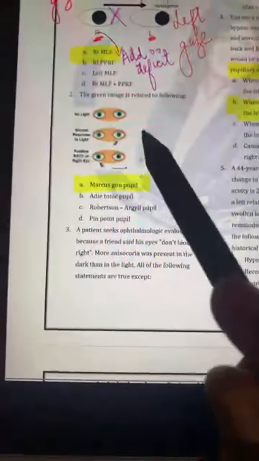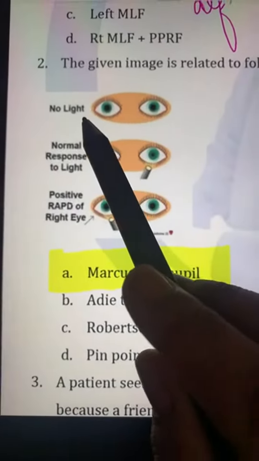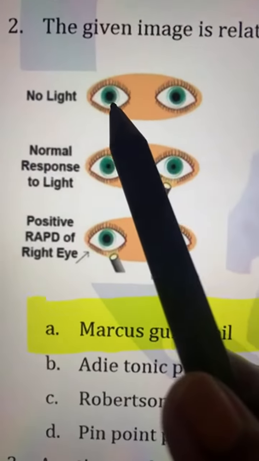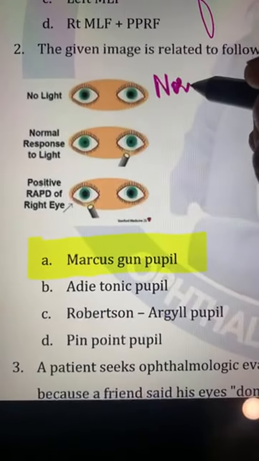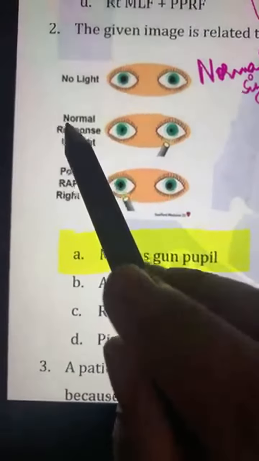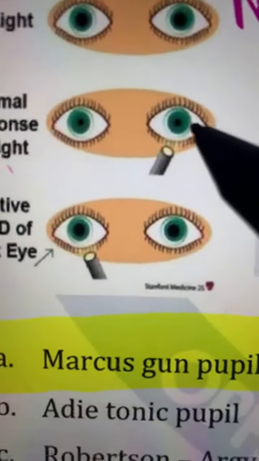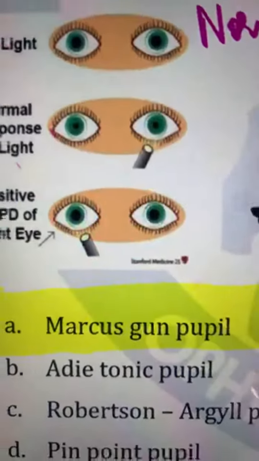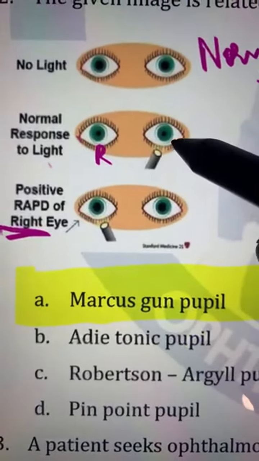Then coming to question number 2, the given image is related to... So look here, when you are not showing any light, this is the normal size of the pupil. So this is your normal size of the pupils, you can see here. Now they are saying there is a normal response to the light. Can you see, we have the pupils constricted. So this is your right eye, this is your left eye.